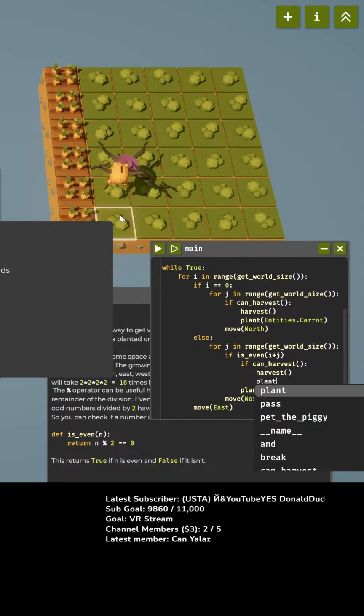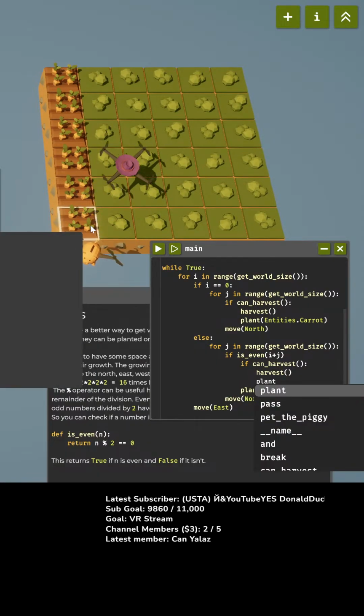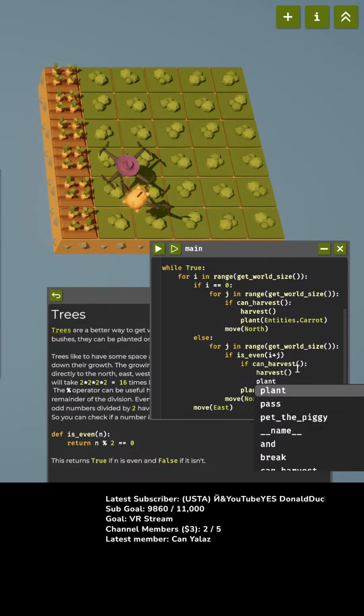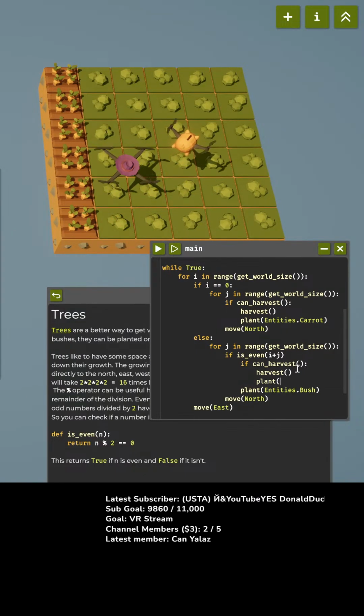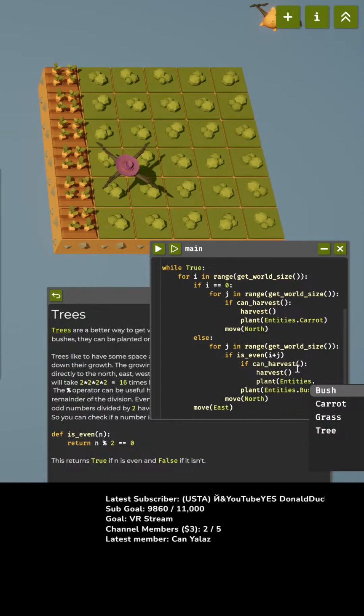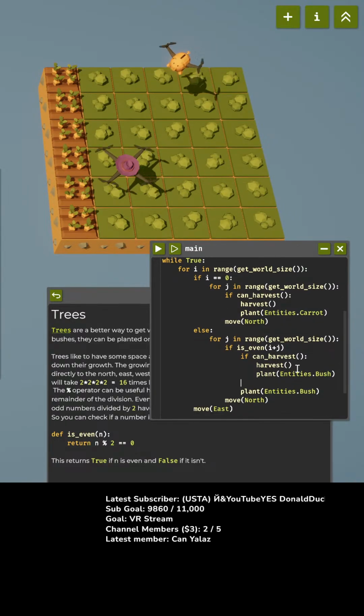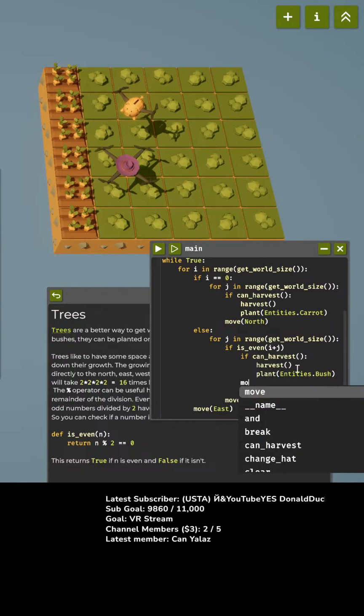So this one is going to be I 1 and J 0. Okay, so we're going to plant a bush here. Plant entity, yeah, entities dot bush. Okay. And then either way, we're going to move north.